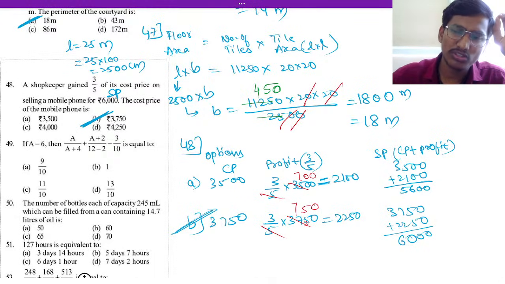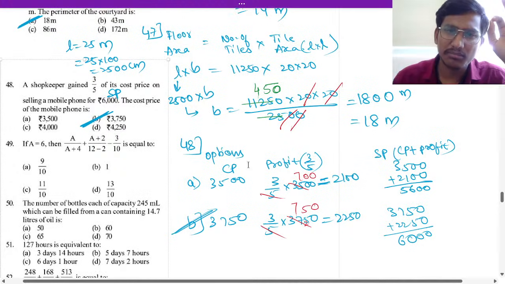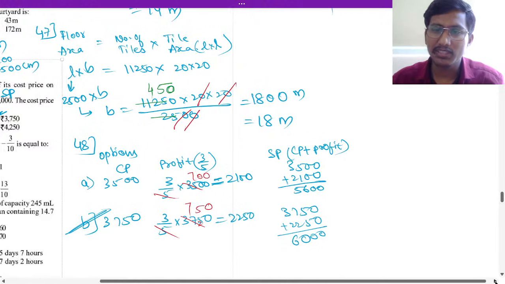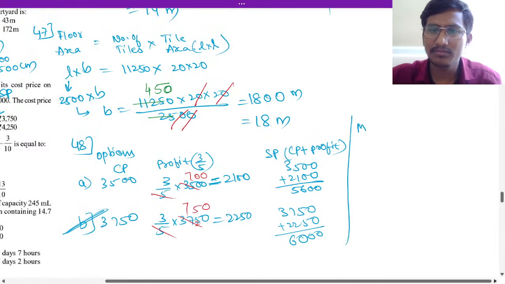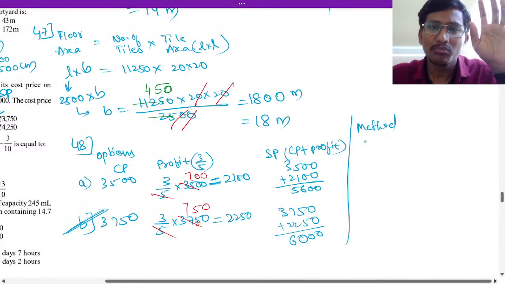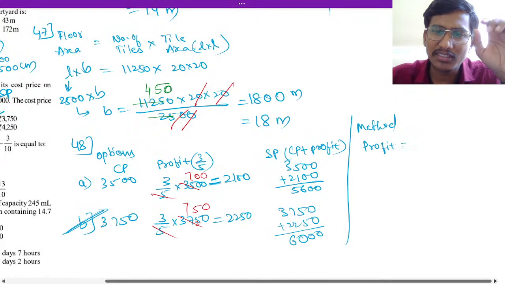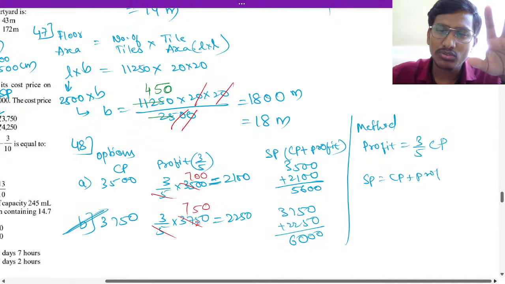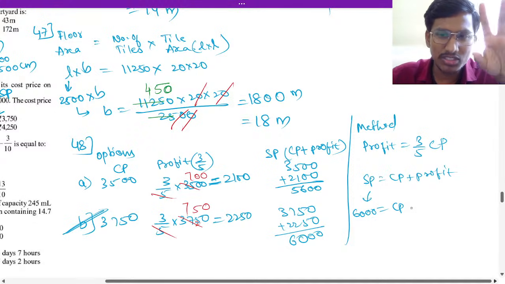So this is how you have to do with options, or I will tell the method also. So how to do method wise? If you see method wise, profit is 3 by 5 times of cost price. Okay, understood? So we know selling price will be cost price plus profit. Selling price is given as 6,000 rupees, and here cost price, you write. Profit will be 3 by 5 times of cost price.